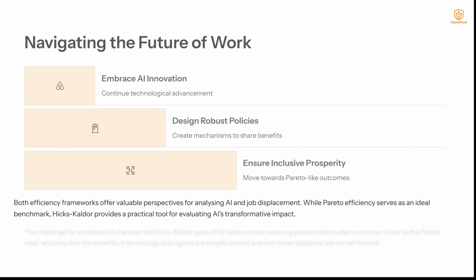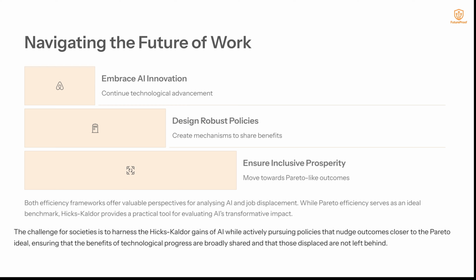Both efficiency frameworks offer valuable perspectives for analysing AI and job displacement. While Pareto efficiency serves as an ideal benchmark, Hicks-Kaldor provides a practical tool for evaluating AI's transformative impact. The challenge for societies is to harness the Hicks-Kaldor gains of AI while actively pursuing policies that nudge outcomes closer to the Pareto ideal, ensuring that the benefits of technological progress are broadly shared and that those displaced are not left behind.